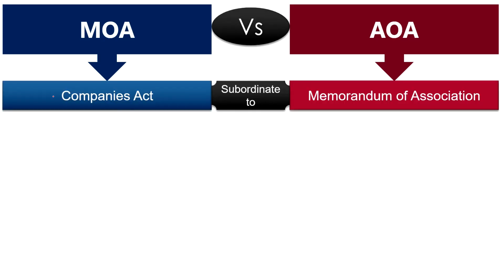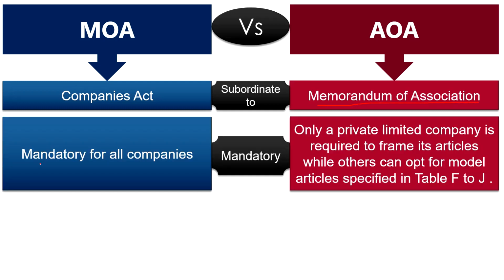Next, while Memorandum of Association is subordinate to the Companies Act, Articles of Association is subordinate to the Memorandum of Association of the company. Next, every company, whether it is a public company or private company, is required to frame the original Memorandum of Association for the purpose of its incorporation. On the other hand, only a private limited company is required to frame its articles, while the other companies can opt for model articles specified in Table F to J of Schedule 1 of the Companies Act.